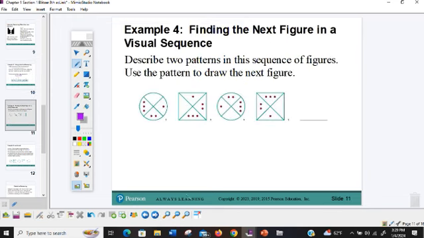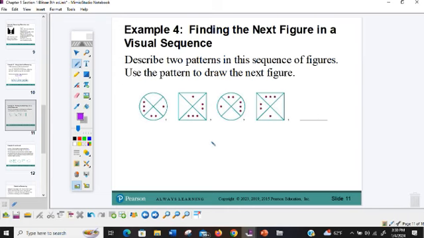Let's look at another one. This one is a pattern which has pictures and dots in it. So we're going to have figures, and part of the problem is figuring out the figures. So we have circle, square, circle, square. Next one's going to be a circle.